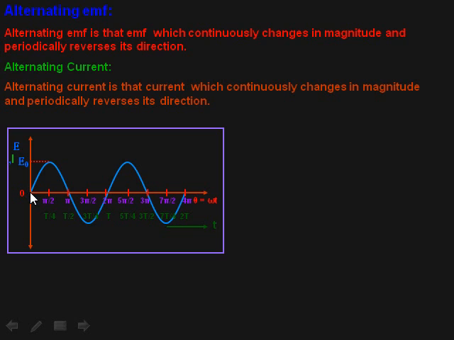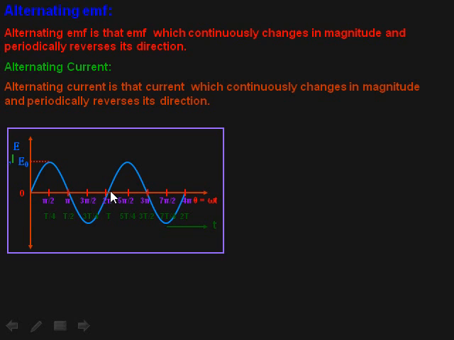Here the value of EMF and current is taken along the y-axis and the time is taken along the x-axis. Here at this location the value of current and potential difference is 0. Here it is maximum, 0, maximum, 0.